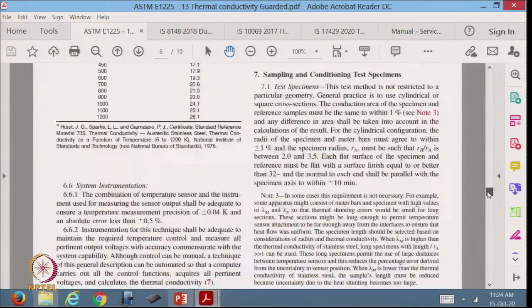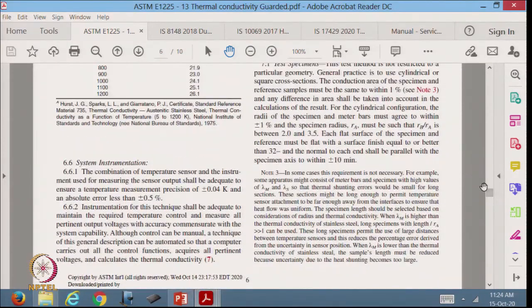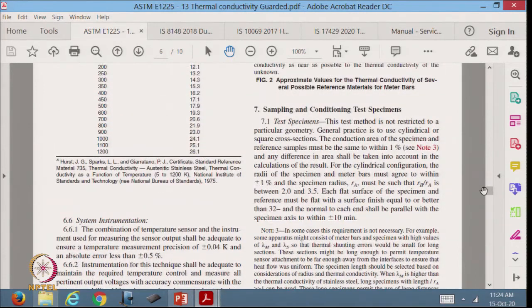You can have a look at this yourself, but the question is, where is uncertainty coming in? This is where it has given some information, and it says the conduction area of the specimen and reference samples must be the same to within 1%. The radii of specimen and meter bars must agree to within plus minus 1%.